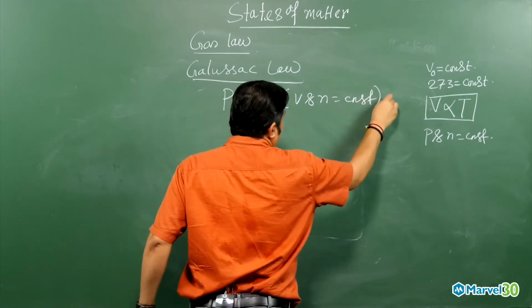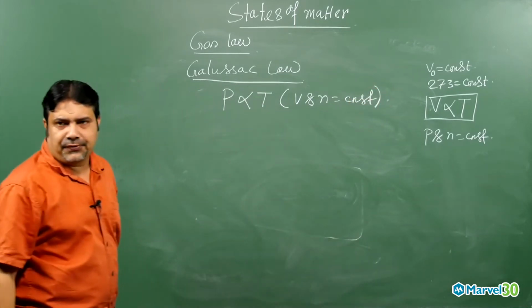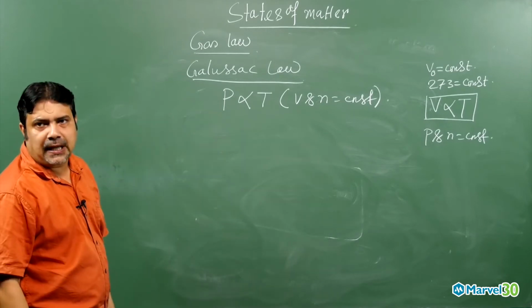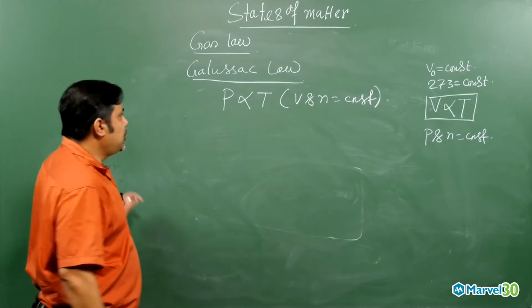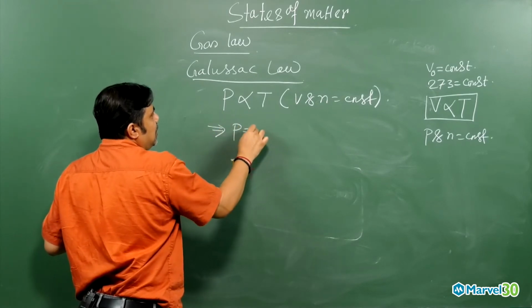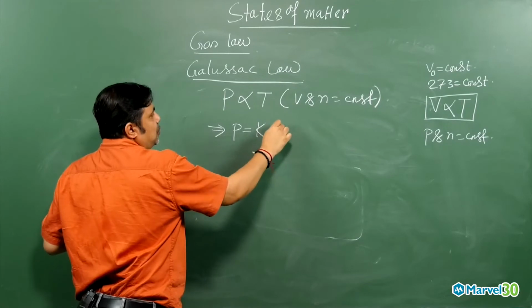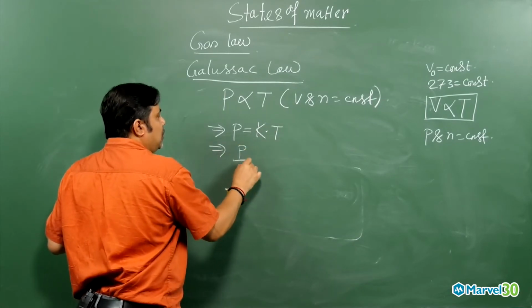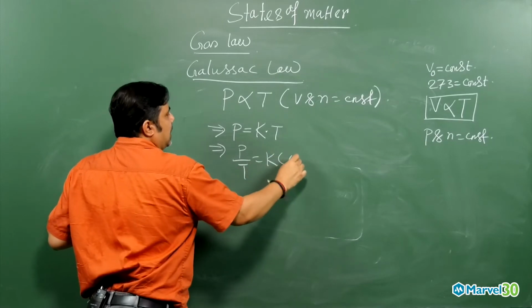That means for a given volume and a fixed amount of gas, pressure is directly proportional to temperature in Kelvin scale. So from here also we can write P equals some constant into temperature, if you remove the proportionality. Then P by T equals K, which is a constant.